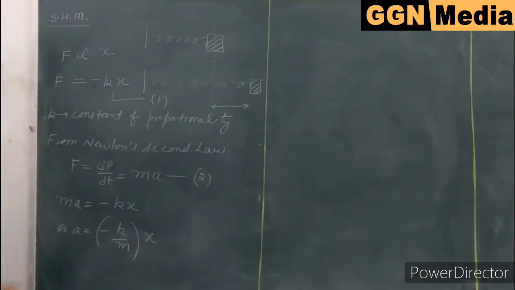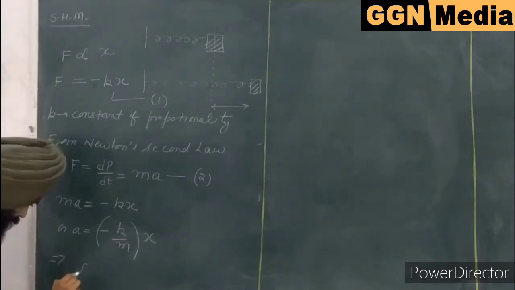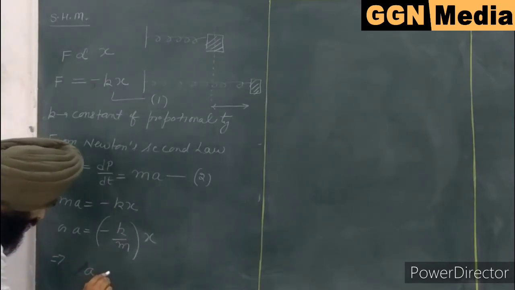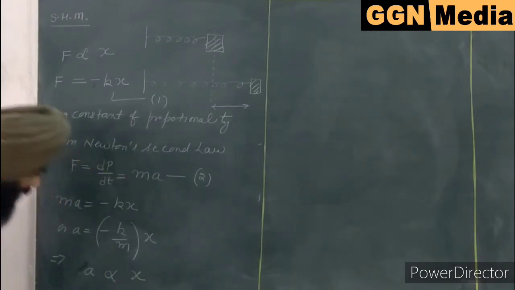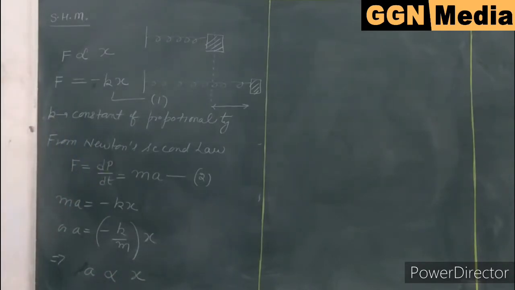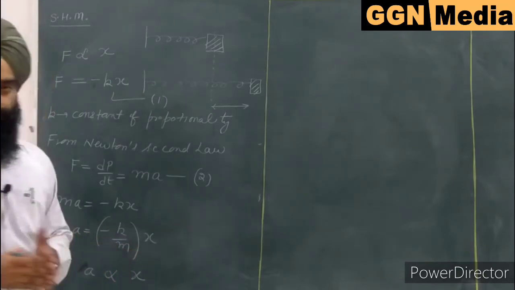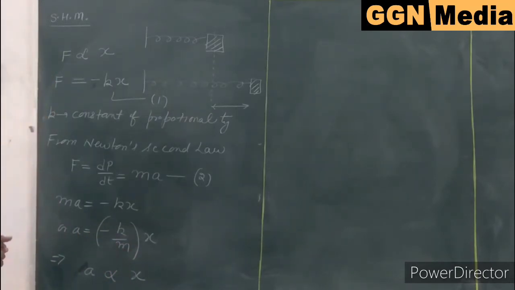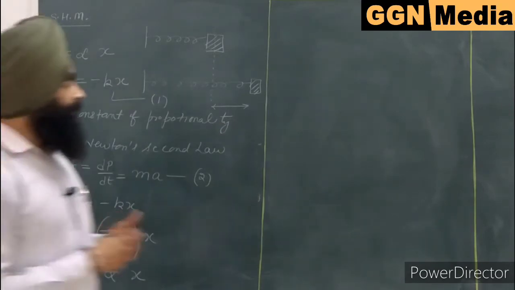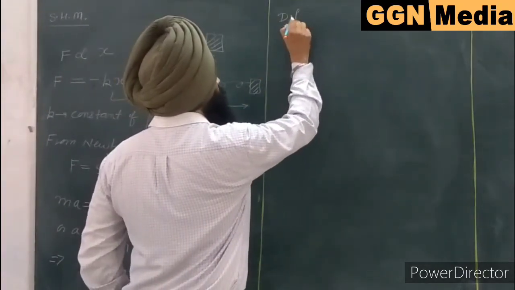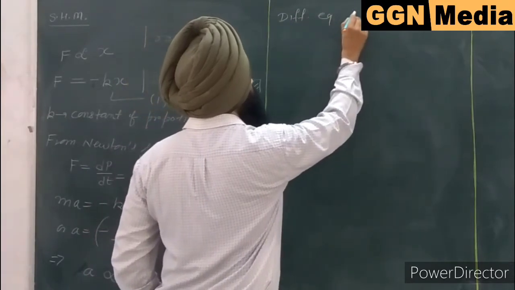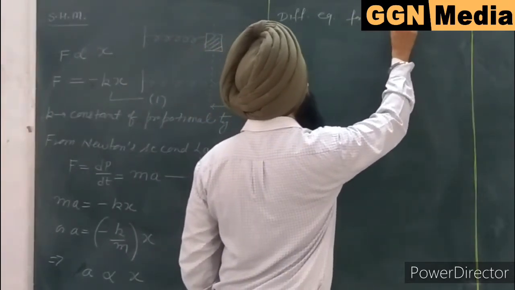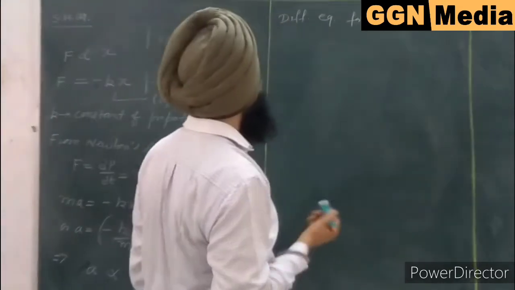Now in this case, the k is already a constant. For a given system, the mass is also a constant. So this implies that the acceleration of the simple harmonic motion is also directly proportional to the displacement. This x is the displacement from the mean position. So let us discuss the differential equation for the simple harmonic motion.